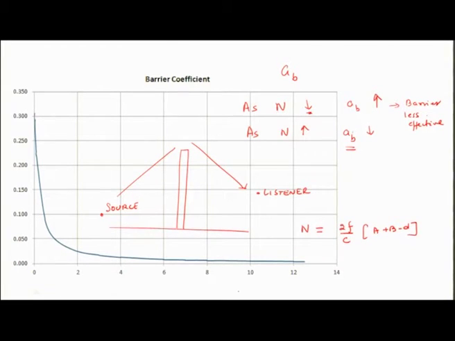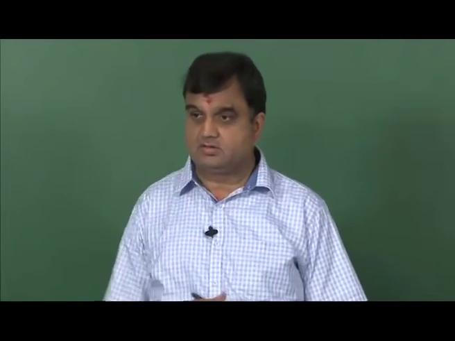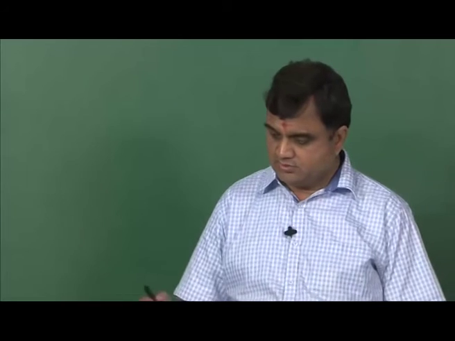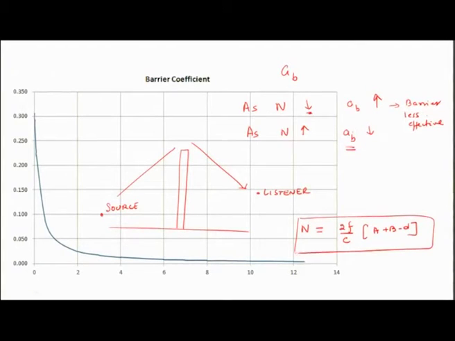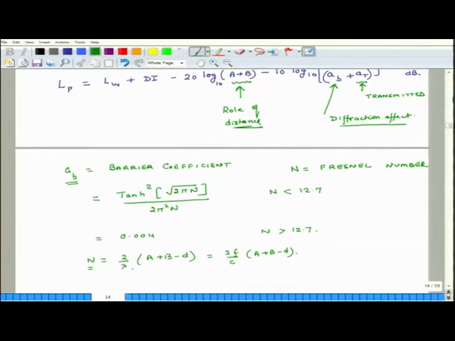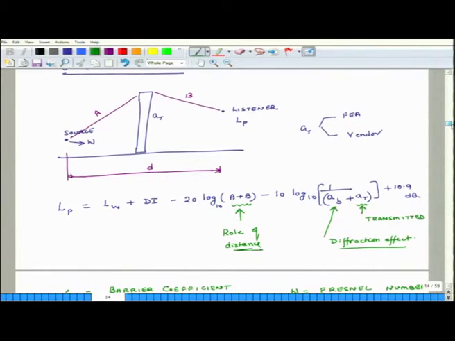If you have very low frequencies, probably the barrier will not be effective at all, it will be just transparent to noise, all the sound will just go there and reach there. This is important to understand, but if the frequency is high, then AB becomes small and we get the benefits out of it. So, I wanted to give you the physical understanding of what is implied by AB.